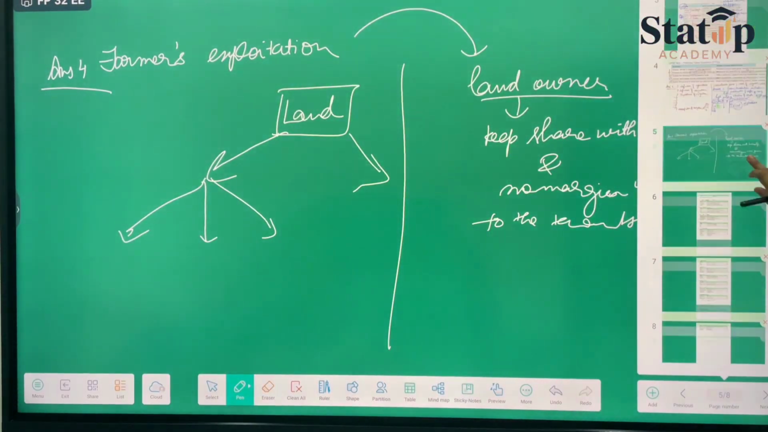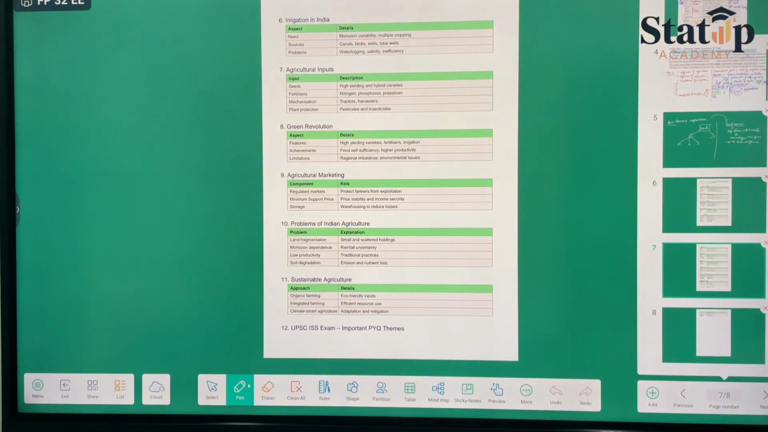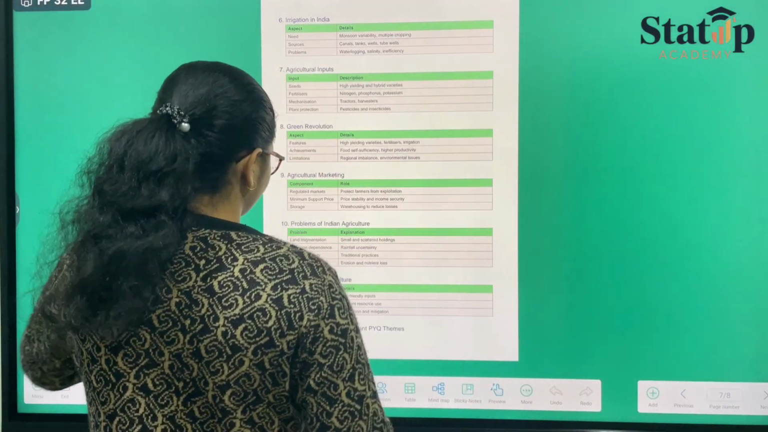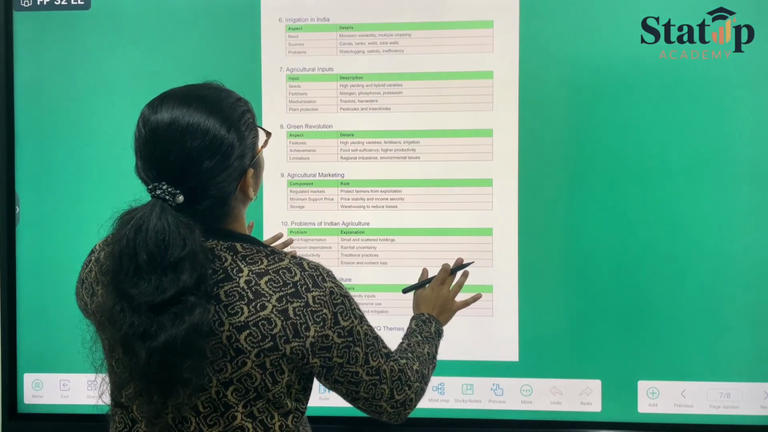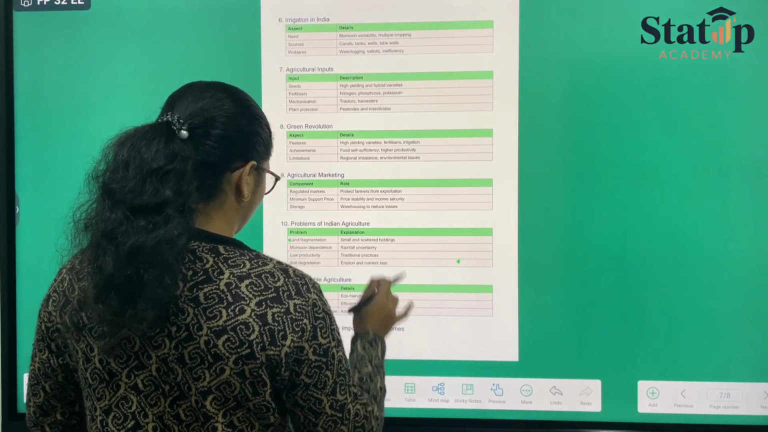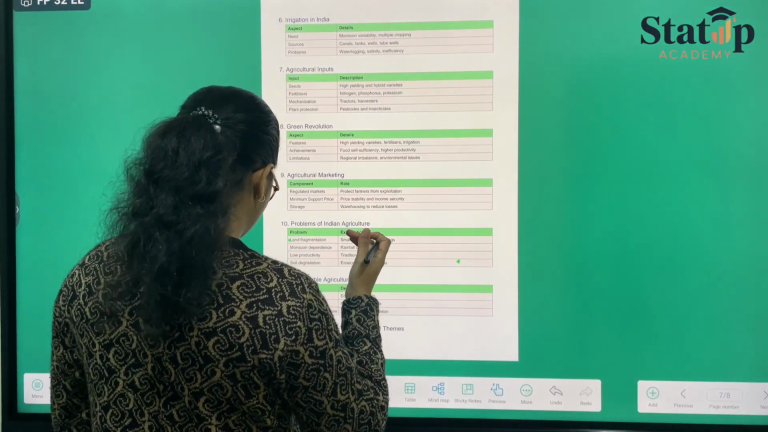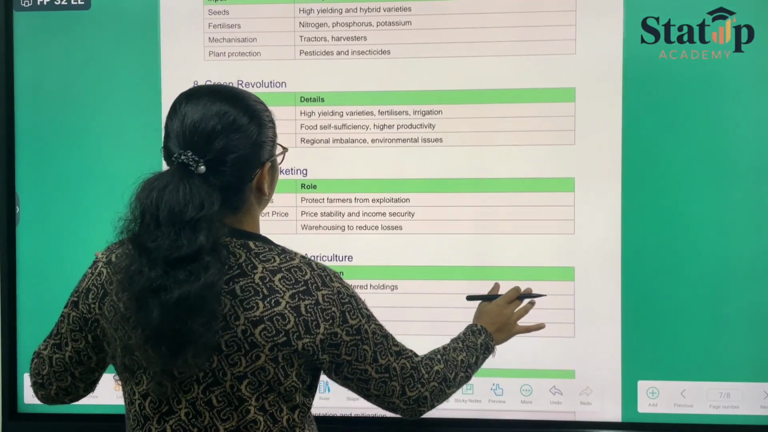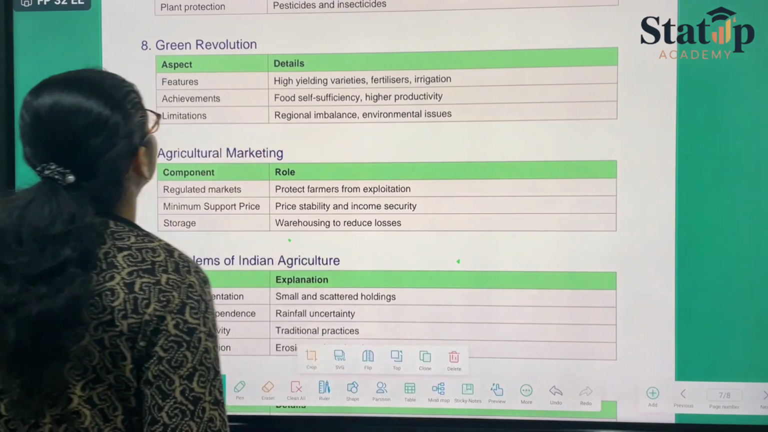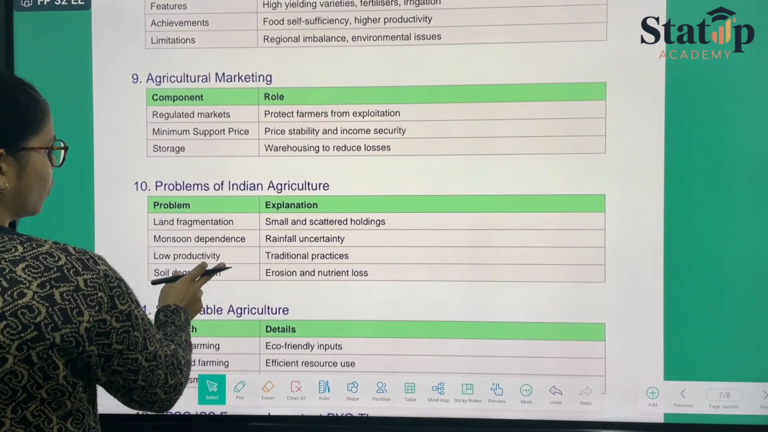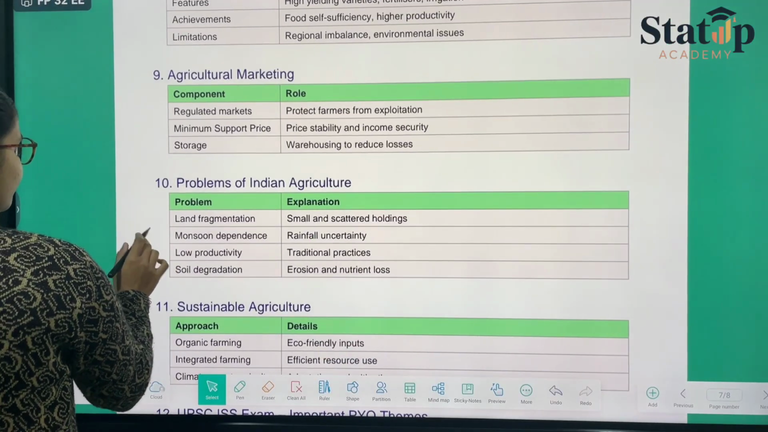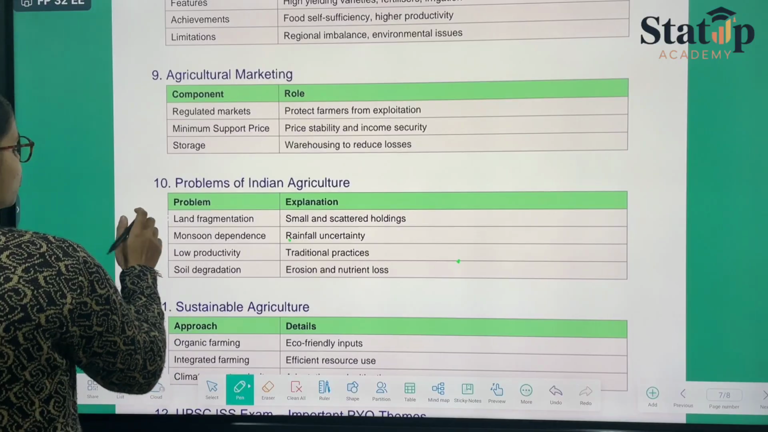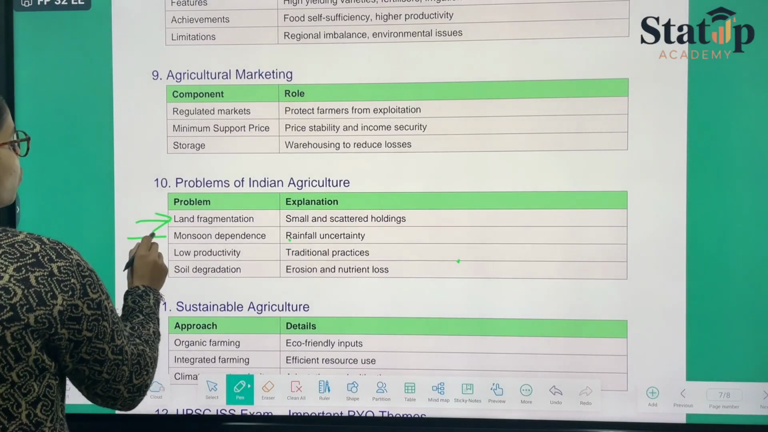अगर आपको इसी के बारे में और बात करनी है, याद नहीं आ रहा है, तो हम कह सकते हैं यहां से. Okay, here we have the problems of Indian agriculture. पहला land fragmentation is there. Then we have monsoon dependence.